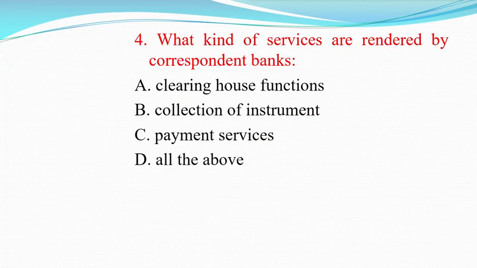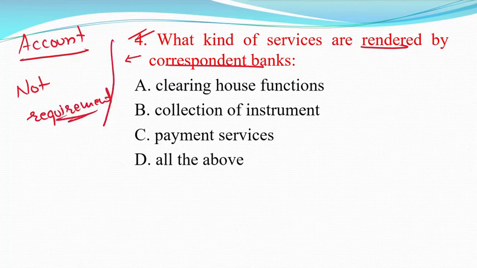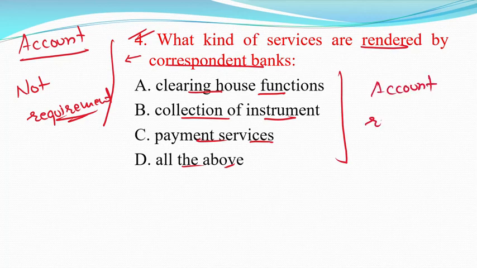Now move to question number 4. What kind of services are rendered by correspondent banks? Basically there are two types of service. For some services there has to be maintenance of an account with that bank, and for some there is no requirement of any account with the correspondent bank. First is clearinghouse functions, collection of instruments, payment services. D, all of the above. For all these purposes they have to maintain an account relationship with that bank.